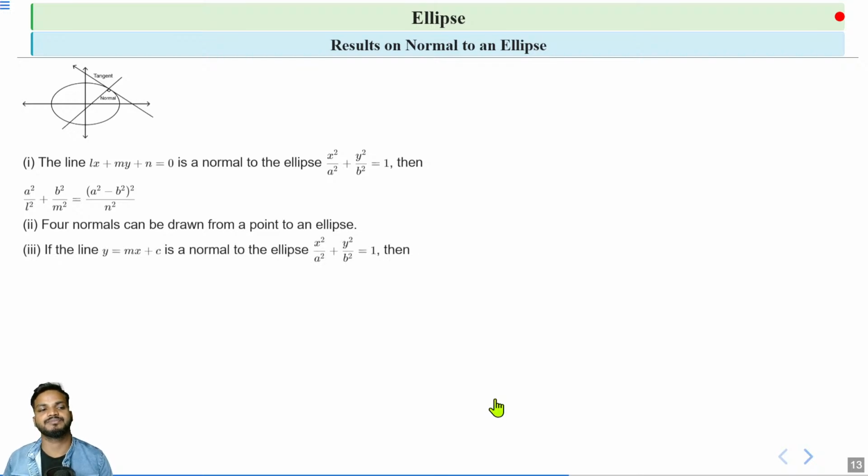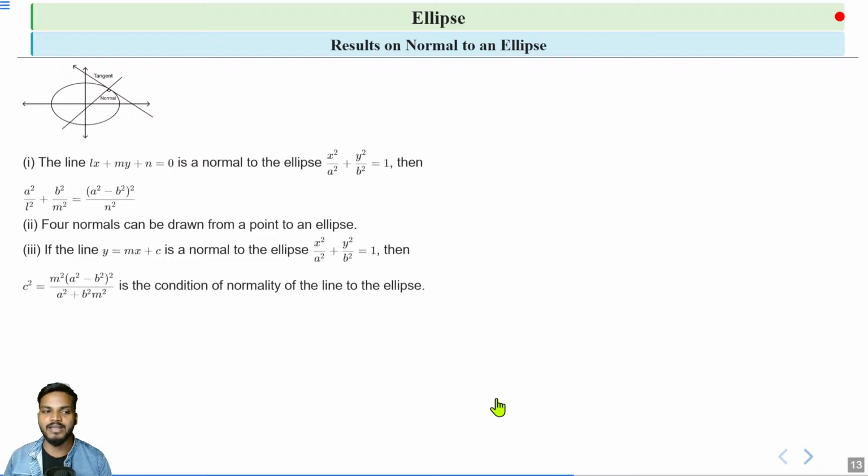Next, if the line in the slope intercept form y = mx + c is normal to the ellipse, then the condition is c² = m²(a² − b²)² / (a² + b²m²). So this is the condition for y = mx + c to be normal to the ellipse.